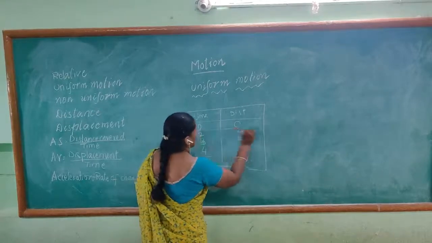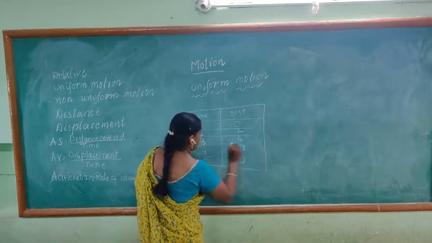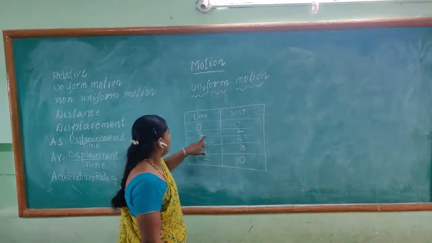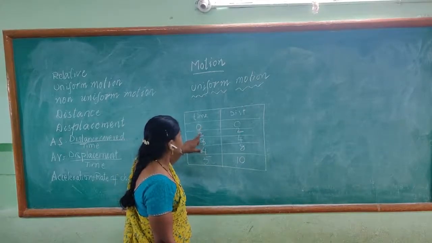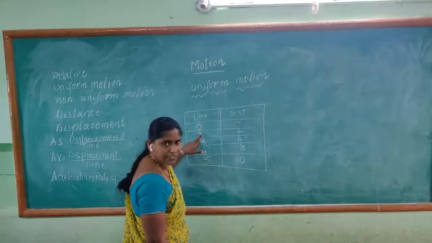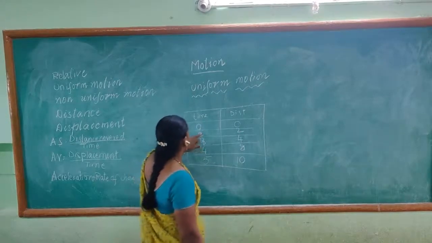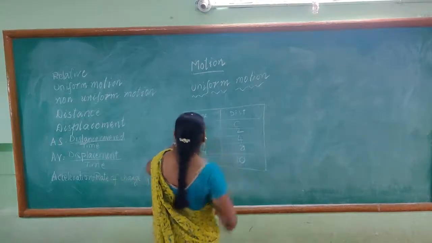That means here, observe, after each and every second, when we consider after each and every second, the time cannot be 0, 1 second.